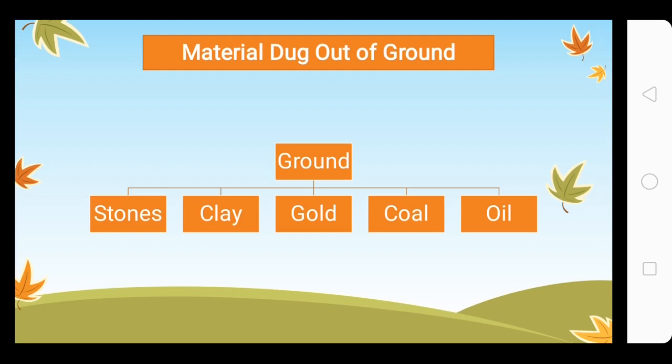Next is coal. Coal is called koila in Urdu. We mostly use it to burn fire in winter season, or if we have a bonfire. If you have ever attended a bonfire in your home or in any gathering, you must know that coal is a black colored rock which is used to produce heat in winters mostly. Next is oil. All the oil sources are obtained from the ground.